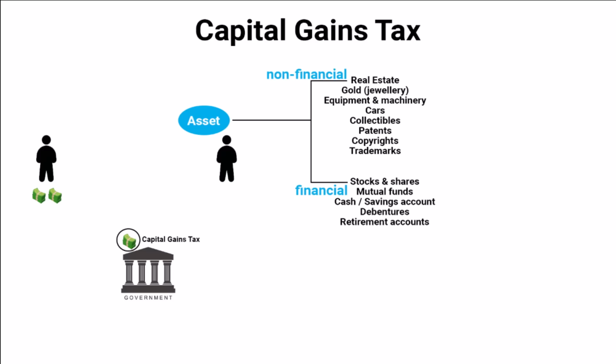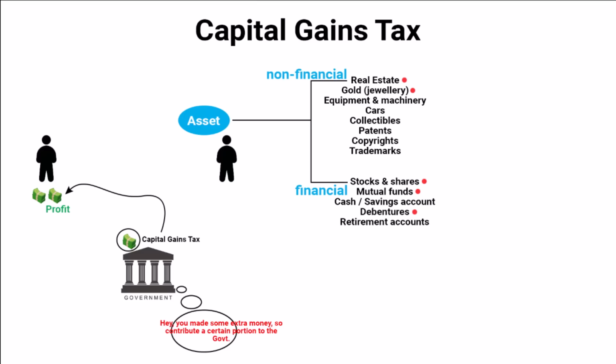So what capital gains tax means is that the government wants a share of the profit you make when you sell any of these asset classes that I mentioned. So they charge you a capital gains tax on it. It's like the government is saying, hey, you made some extra money, so contribute a certain portion to the government. Now the key point over here to understand is that the capital gains tax only applies to profits. If you sell something for a loss, that is less than what you bought it for, there is no capital gains